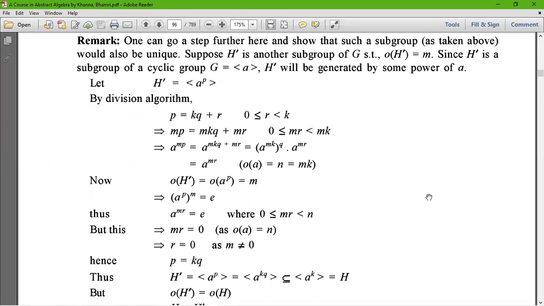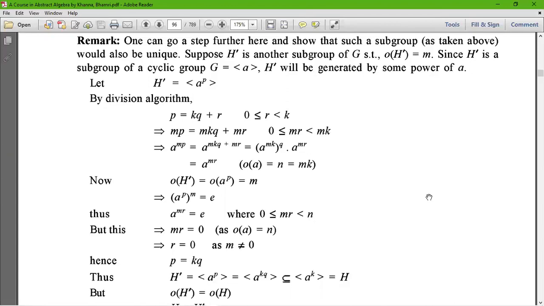Order of S is equal to m. Since S is a subgroup of cyclic group G with generator a, hence S dash will be generated by some power of a. Let S dash equal the subgroup generated by a to the power p. By the division algorithm, we know that p equals kq plus r.